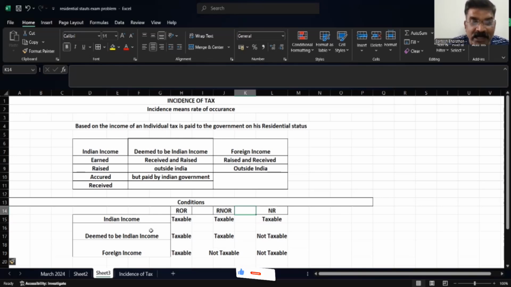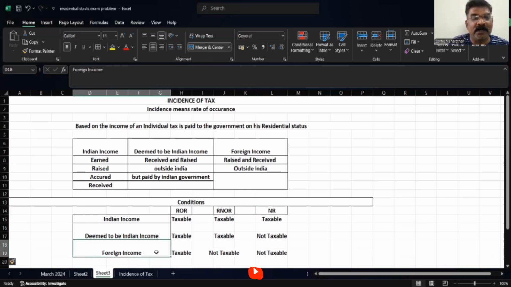What do you mean by deemed to be Indian income? Earned, raised, received outside India, but controlled by India. That is deemed to be Indian income. It is taxable in two cases. If he is a resident, it is taxable. If he is a resident but not ordinarily resident, it is taxable. In case of non-resident, it's not taxable.